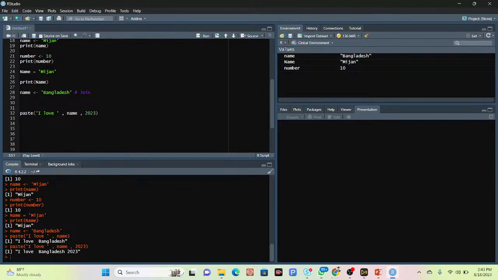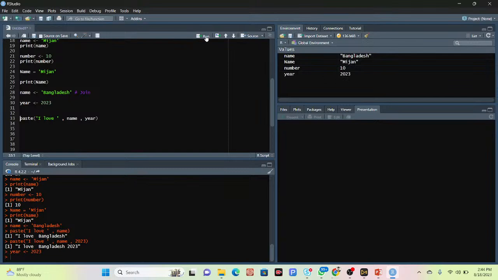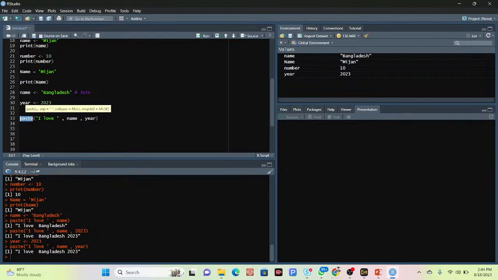Or if you want, you can simply put another variable. Suppose I put here year, take a variable and store the value 2023 in it, and then simply use the year. Now I simply click run again on the code. You can see I get the result, I love Bangladesh 2023. Okay, thank you. So just use the paste function, mainly used for joining.